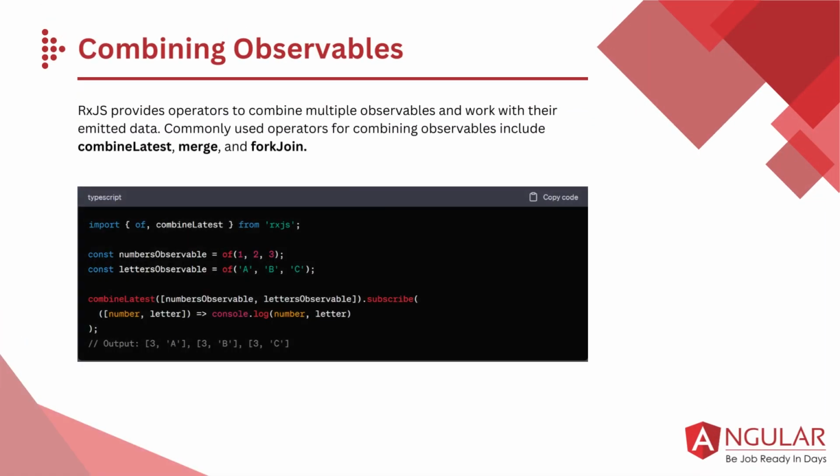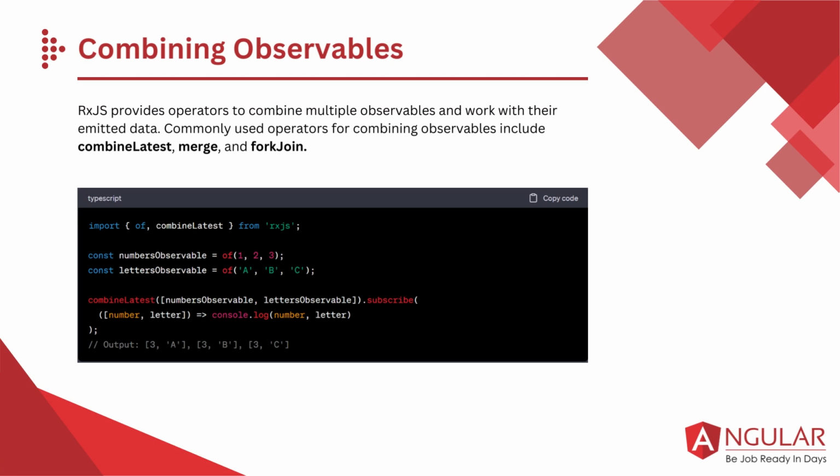5. Combining observables. RxJS provides operators to combine multiple observables and work with their emitted data. Commonly used operators for combining observables include combineLatest, merge, and forkJoin.